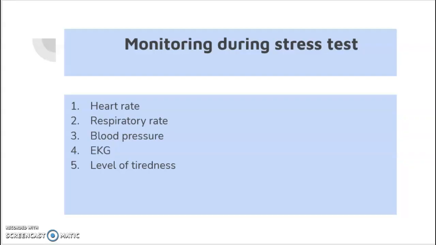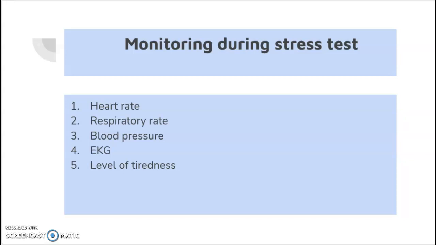Now let's see what the monitoring parameters are that we do during stress test. First one is heart rate. Heart rate will be monitored throughout the procedure, and there is a target heart rate that needs to be achieved during the procedure in order to have a diagnostic value. So if the patient is unable to reach that heart rate, the test result won't have that much diagnostic value in detecting ischemia. Then respiratory rate.